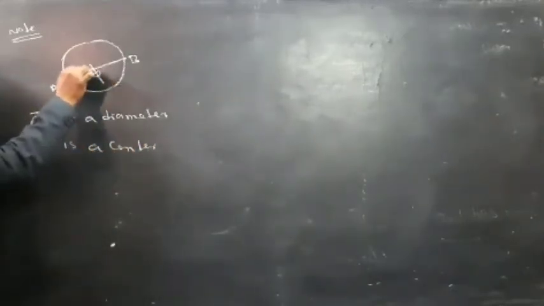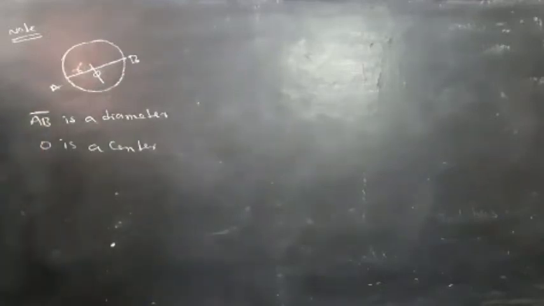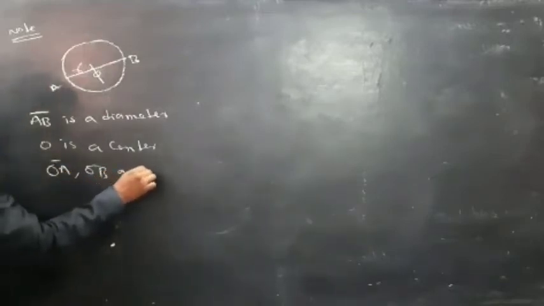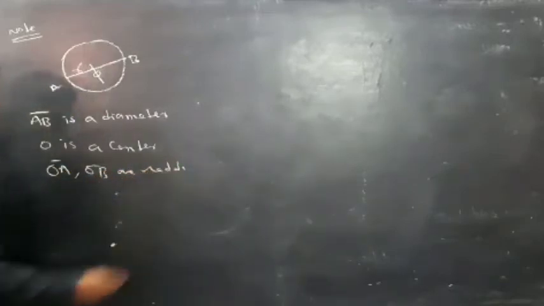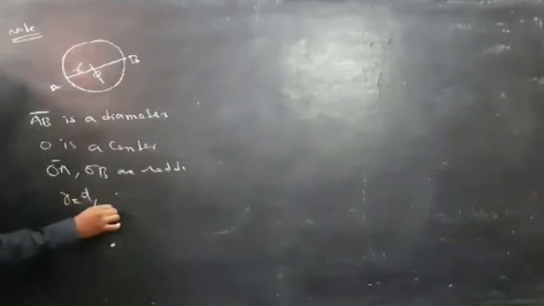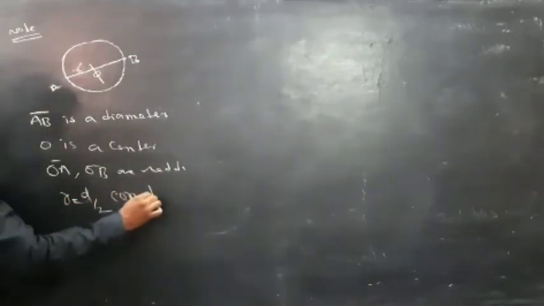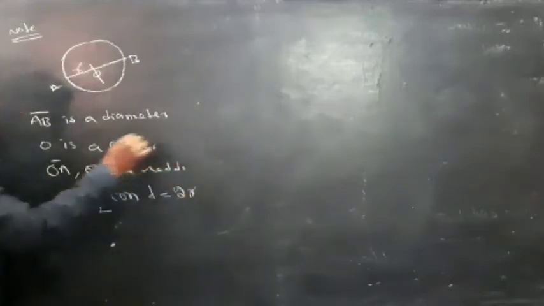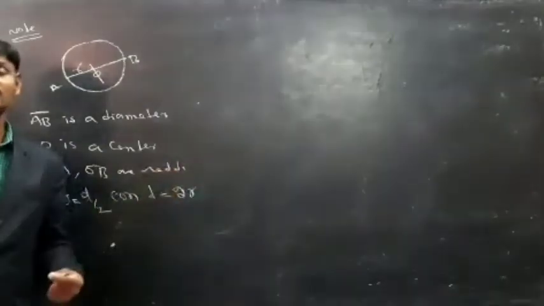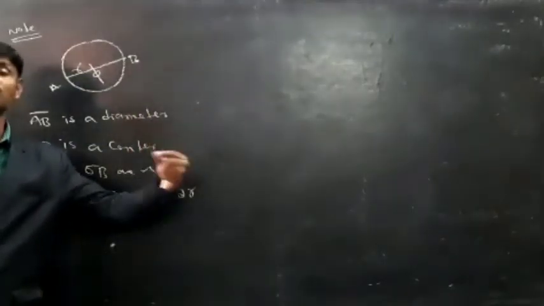Half of the diameter is nothing but radius. So here OA, OB are radii. Then what can we write here? Radius is always half of the diameter. Similarly, diameter is twice the radius.